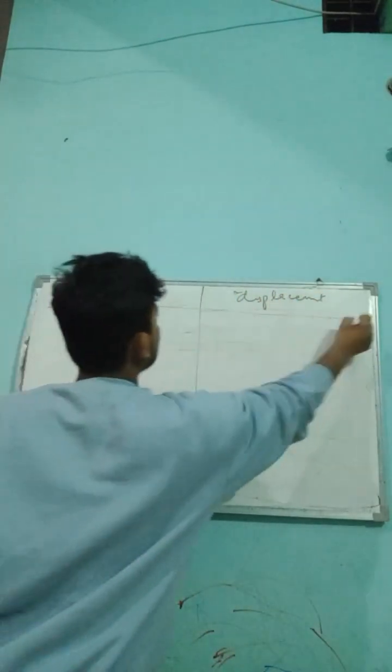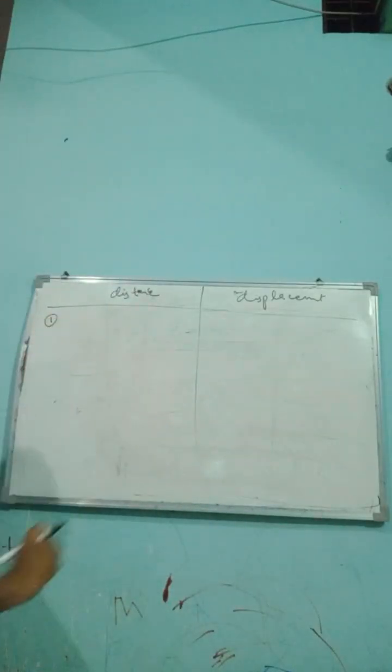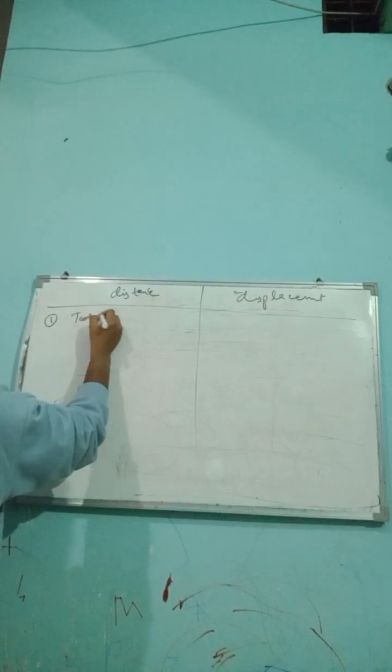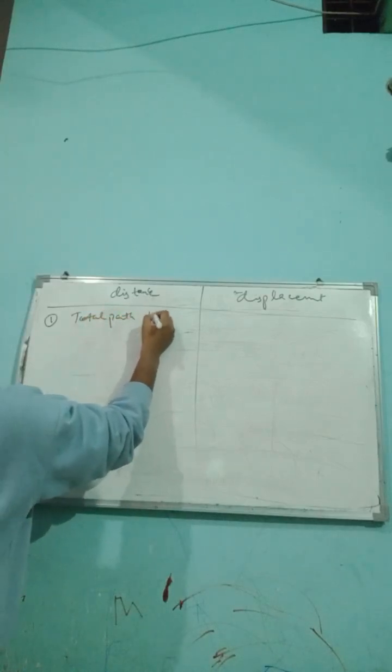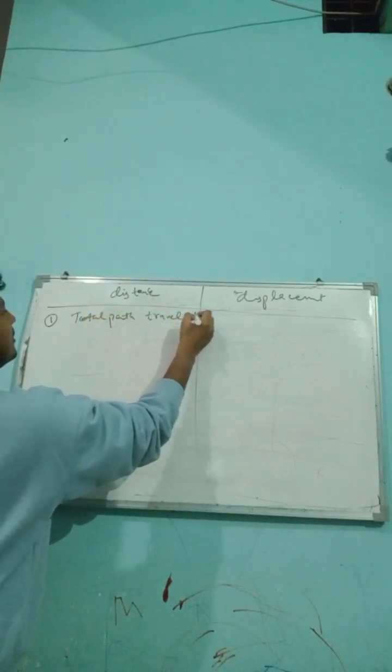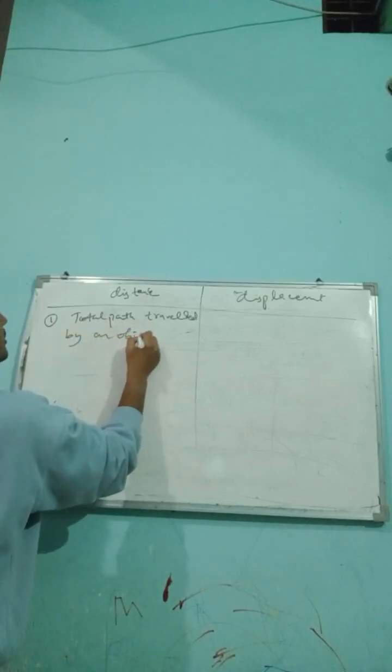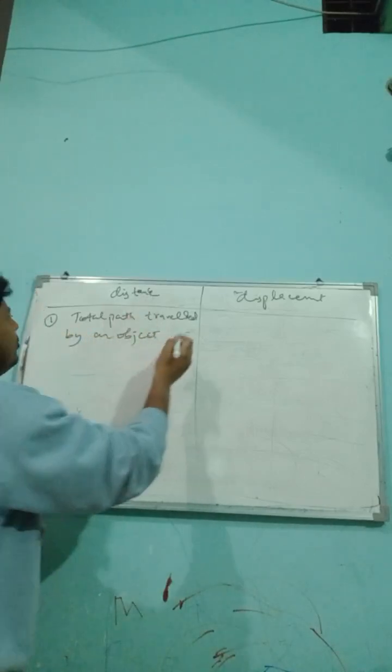Now just a quick difference between distance and displacement. Number one, distance is the total path traveled by an object. Short notes for you.